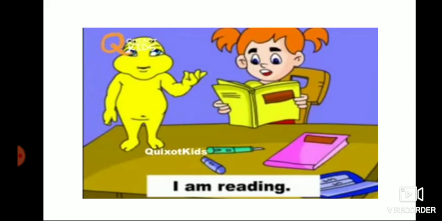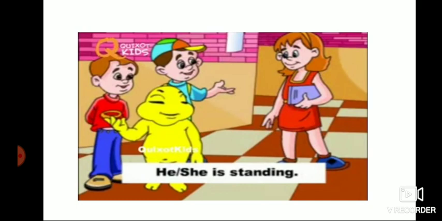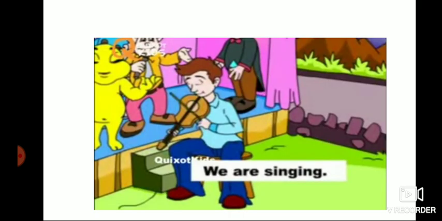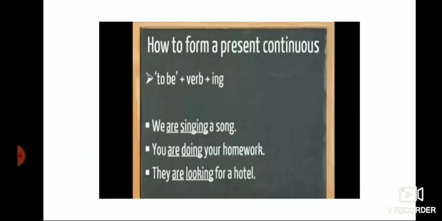I am reading, he or she is standing, we are singing. See, we are singing a song, you are doing your homework, they are looking for a hotel.